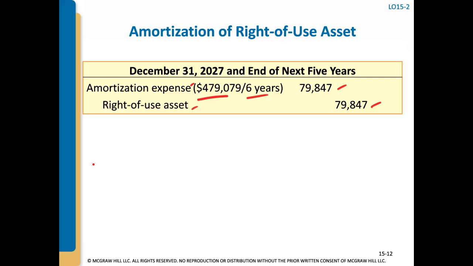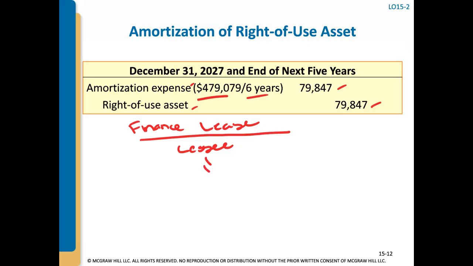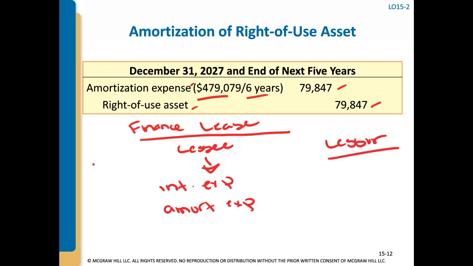I do want to point out that when we're talking about the finance lease, the lessee will have a component of interest expense and amortization expense. The lessor, in what is called a sales type lease, will have interest revenue.